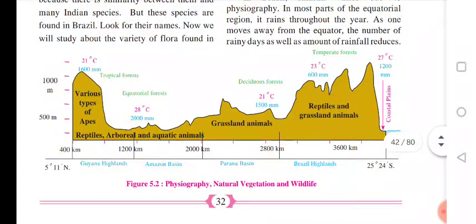You can see here the Brazil Highland, then the Parana Basin, the Amazon Basin, and the Guiana Highland.